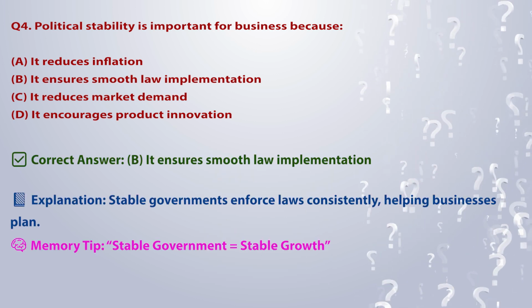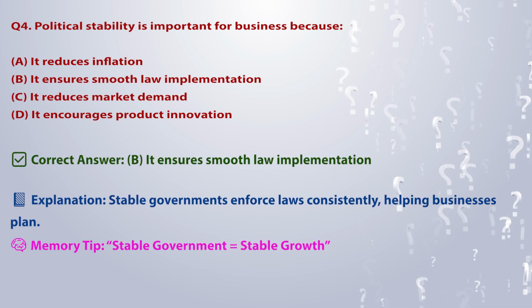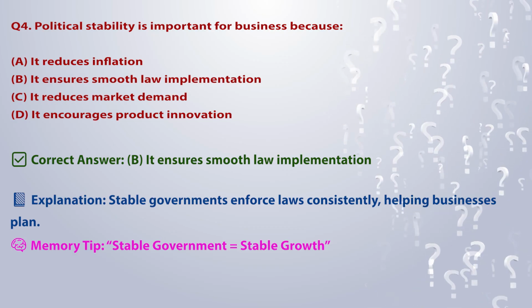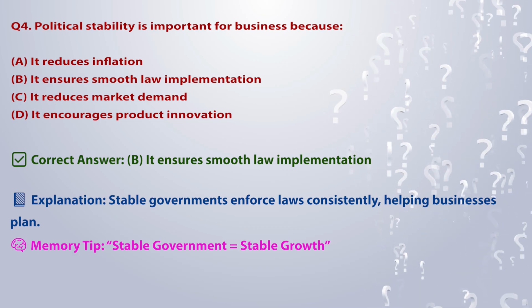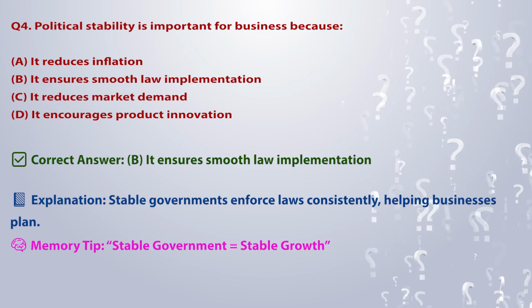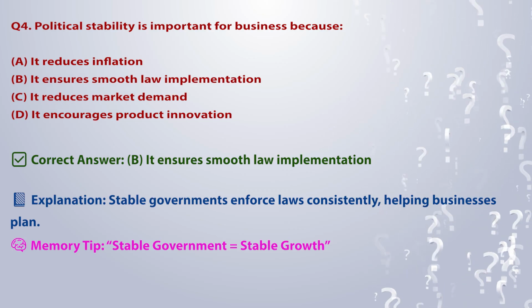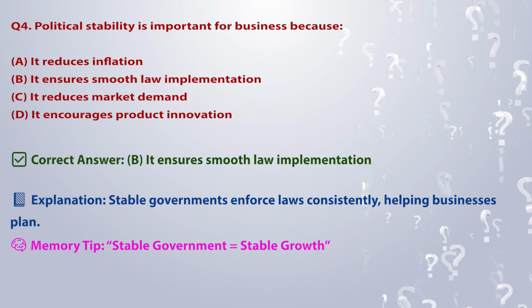Correct answer: B. It ensures smooth law implementation. Explanation: stable governments enforce laws consistently, helping businesses plan. Memory tip: stable government is equal to stable growth.